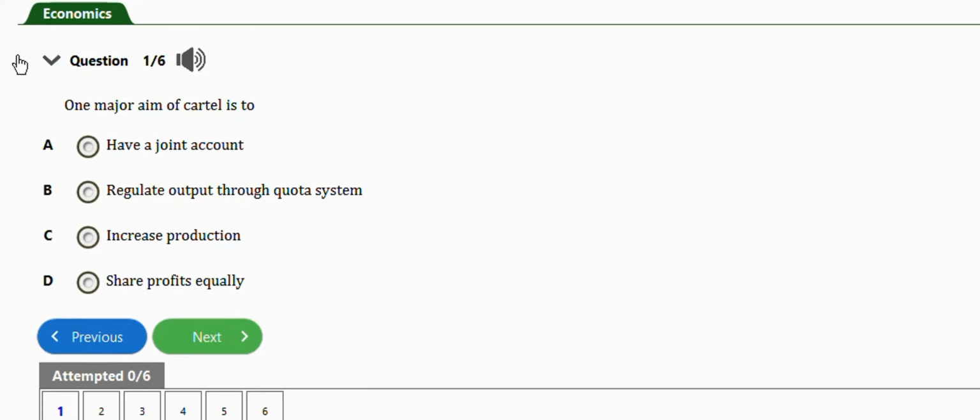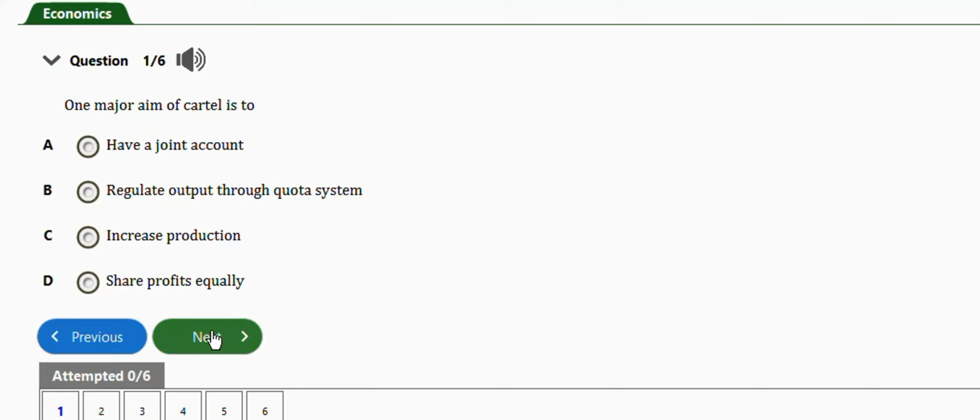Let's get started. The first question I have here says, one major aim of a cartel is to have a joint account, regulate output through quota system, increase production, share profits equally. The right answer is option B, regulate output through quota system.